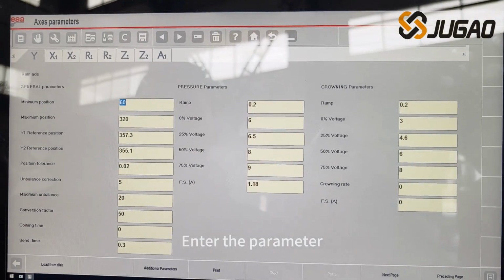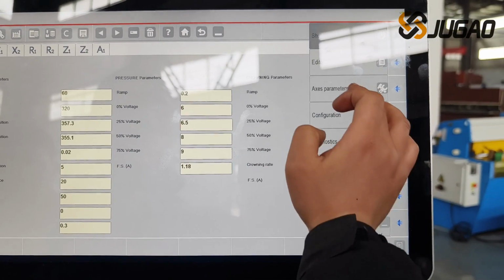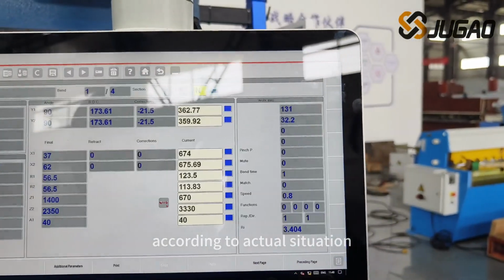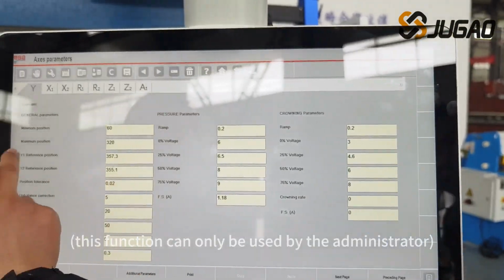Enter the parameter setting interface of reference points on every axis. You can change the position of reference point according to actual situation. This function can only be used by the administrator.